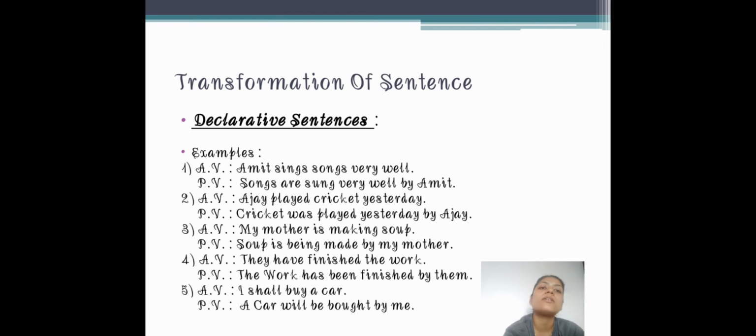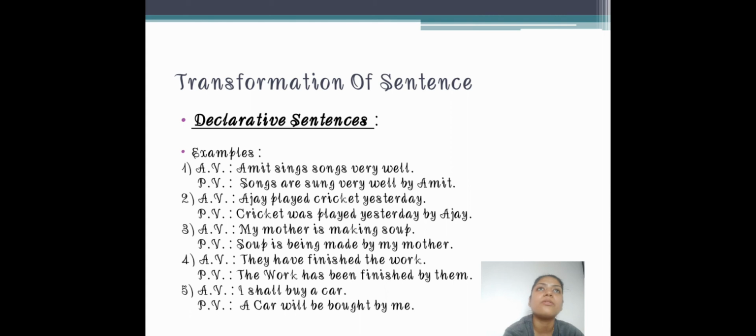So in passive voice the object comes first. What is the object in the first sentence? Songs. So songs, now see, are. Why are? Because songs is plural. If it were singular, then here it would be is. But songs are, now the past form of the verb.